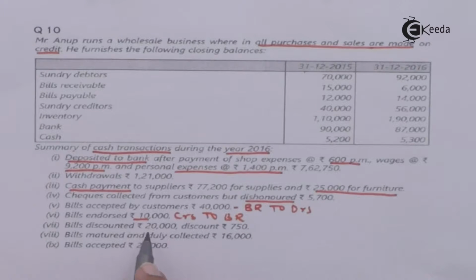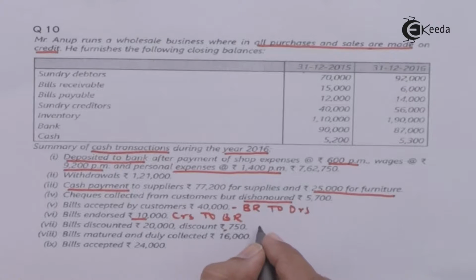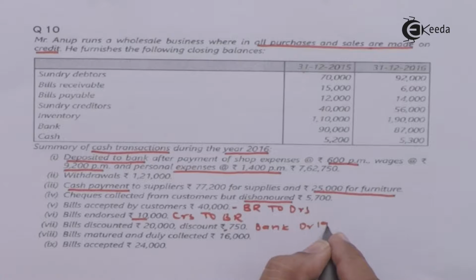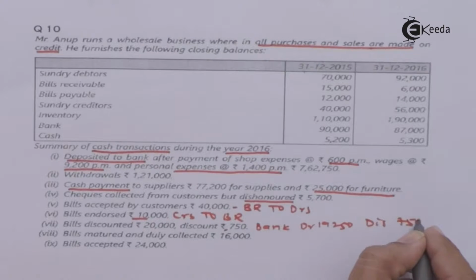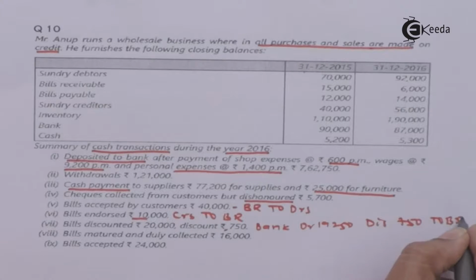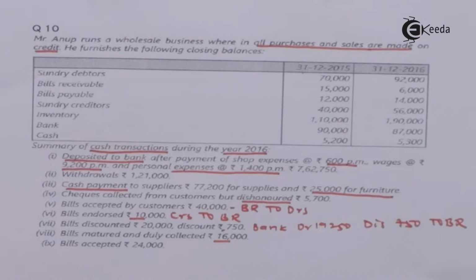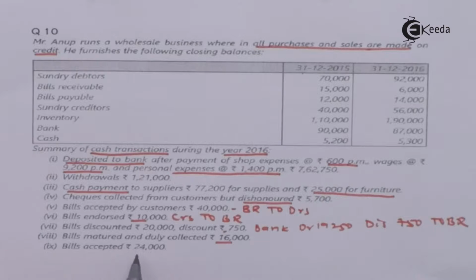Bills discounted 20,000 and discount amount is 750. That means we have received 19,250. Your entry will be bank debit 19,250, discount debit 750 to bills receivable. Bills matured and duly collected 16,000. So we have collected the bill 16,000. Bill accepted 24,000. When you accept the bill, your entry will be creditors to bills payable.